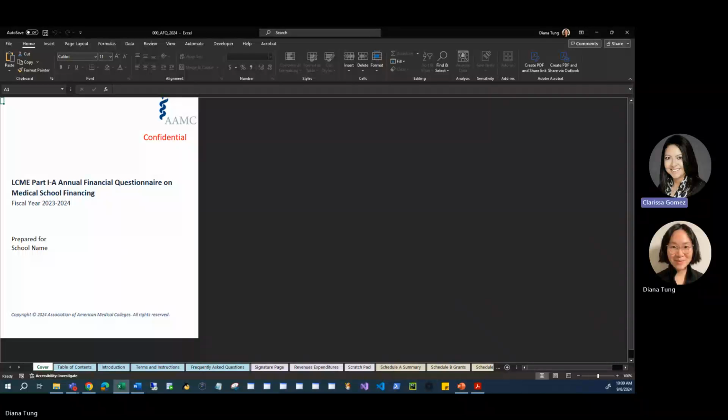Now that the workbook is opened, this is what you should see when first opening the AFQ. This image may look familiar to you. It is the cover page of the AFQ. We will walk through the entire workbook in just a few minutes, but before we do, I would like to review the AAMC's data release policy concerning the data collected in the AFQ.